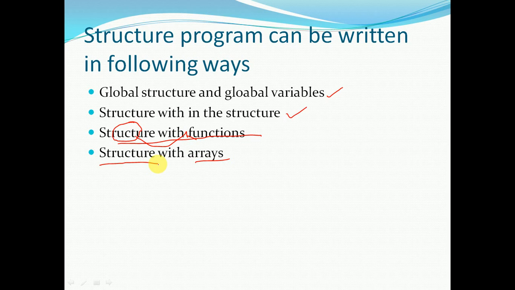Now this heterogeneous data, if you want to accept it multiple times, that means in a school there is not a single student, there are multiple student details. We have to accept, calculate the marks, display the result. So here the task we are repeating every time, collecting, printing, calculating. Since this task repeats every time, we have to write it with the array so that all the student details are available continuously. So this we are going to discuss now in the Turbo C editor.